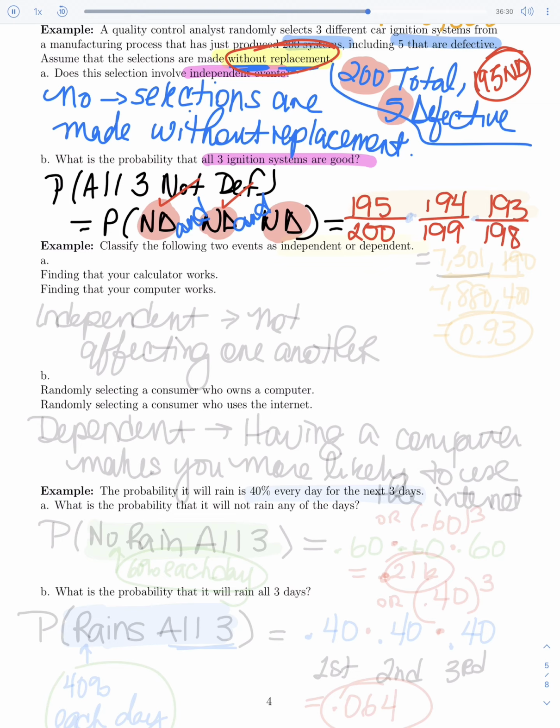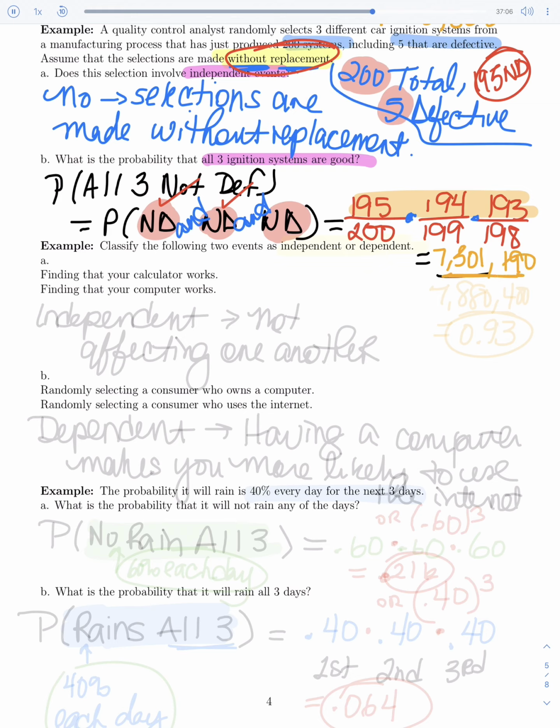And the ands are telling me, just like all the ones before this, that we are going to take all these probabilities and fractions and multiply them. So, multiplying straight across, we're going to multiply the 195, the 194, the 193, and the 200, 199, and 198 across the bottom. When we multiply straight across the top, we end up with 7,301,190.